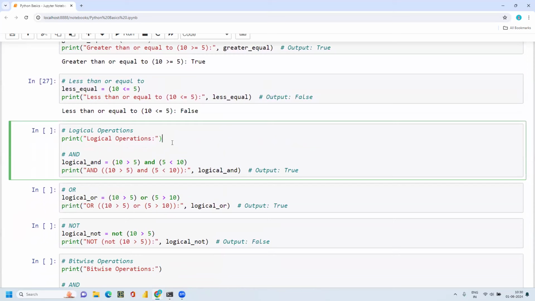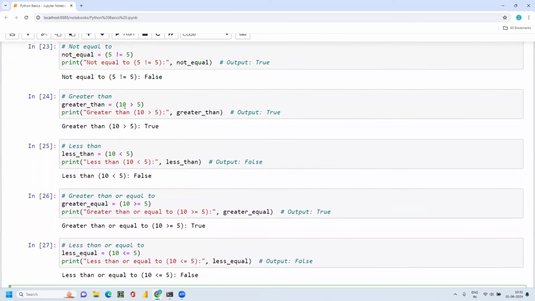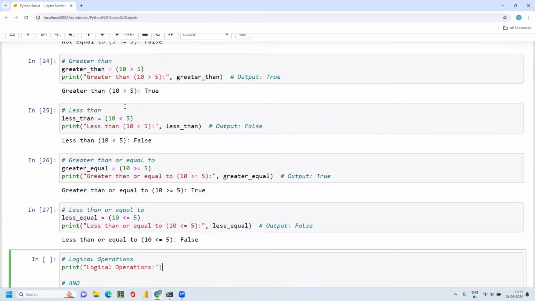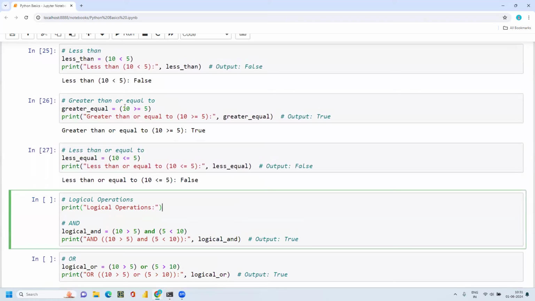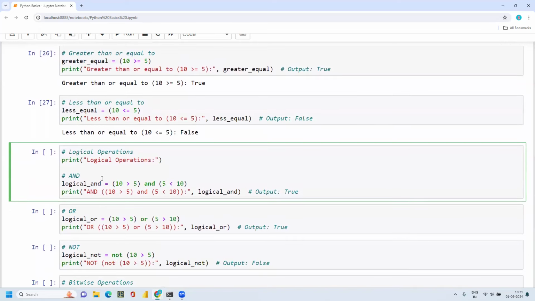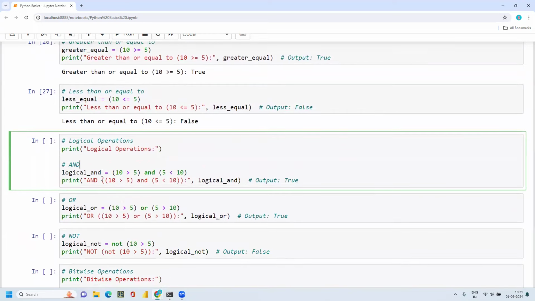And logical operations. The next topic in the operators is logical operations. In logical operations, you can check multiple conditions. Earlier here, we were just checking one condition, whether those two numbers are equal or which is the greater value, like x or y. So we had only one statement. If I have multiple statements and I wanted to check them, you can use the logical operators like and. I'm going to explain these logical operators in coming videos.